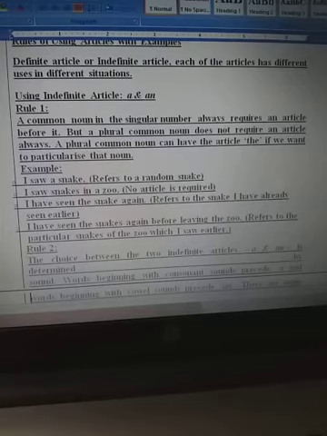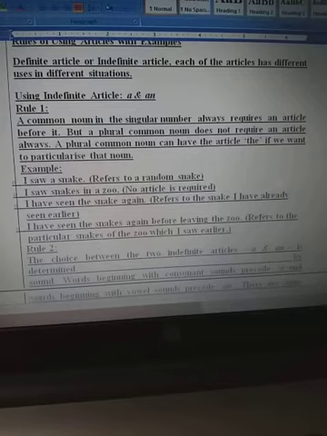For example, I saw a snake. That means it is referring to a random snake. That's why we are using a snake. I saw snakes in a zoo. So there is no article required. I have seen the snake again. Refers to the snake I have already seen earlier.